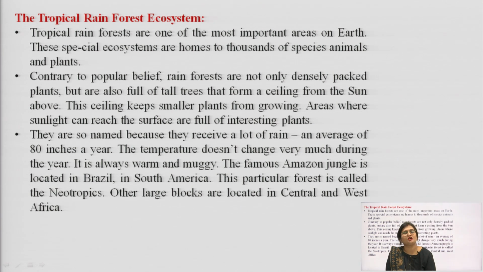The famous Amazon jungle is located in Brazil in South America. This particular forest is called the Neotropics. Okay, the Amazon forest, which is located in Brazil, is known as the Neotropics. Other large blocks of these tropical rainforests are located in Central Africa and West African regions.